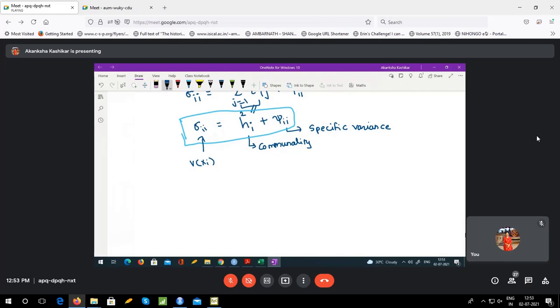The first component is communality, the variation explained by the common factors, because it comes from the loadings of the common factors. And the second part is the variation explained by the specific factor.